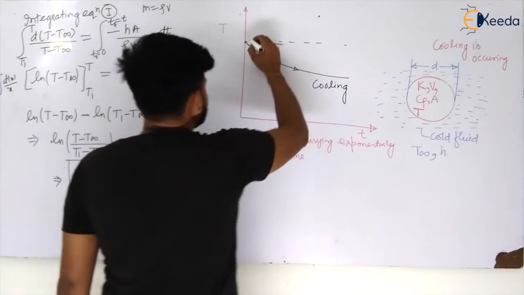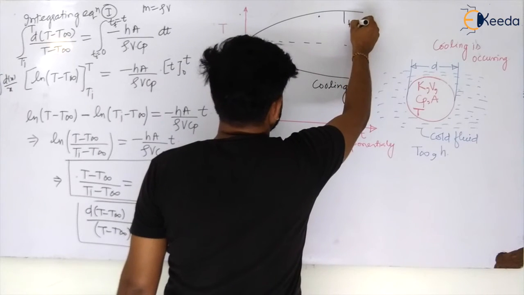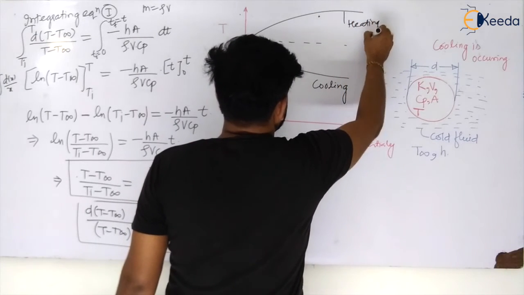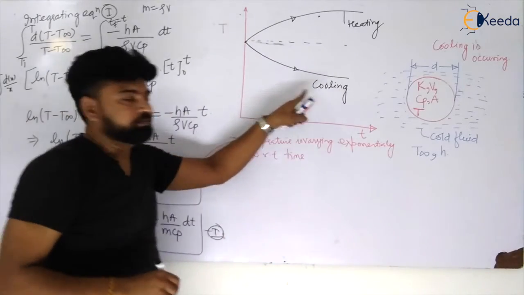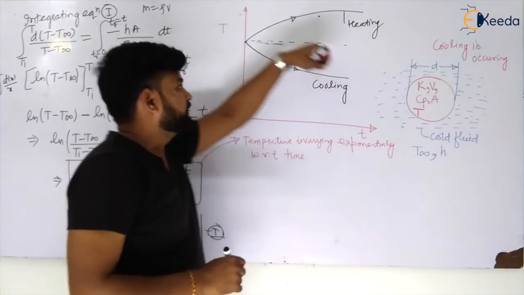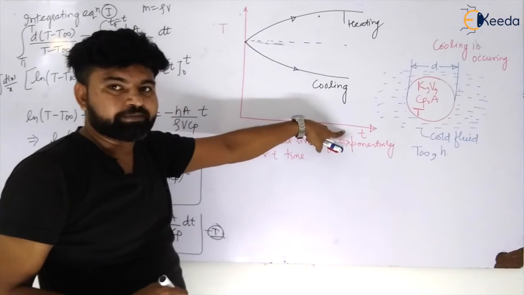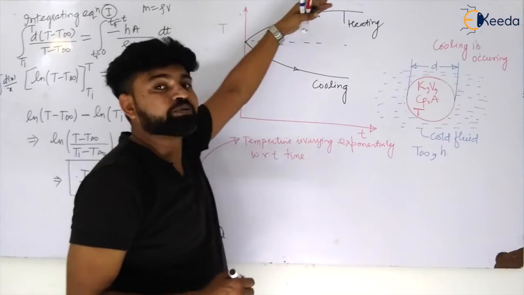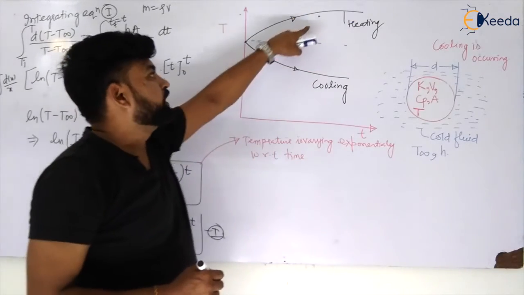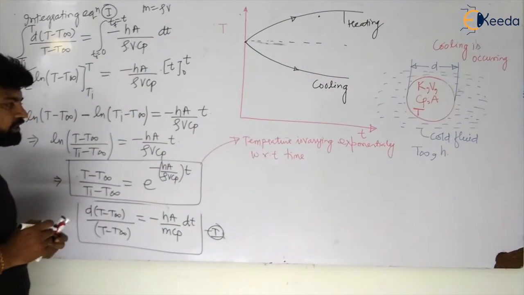If there is heating, then this will be something like this. This is for your heating. So when cooling is occurring, the temperature will decrease exponentially with respect to time. And if heating is there, then the temperature will increase exponentially with respect to time, my dear students. Now hope you have understood this.